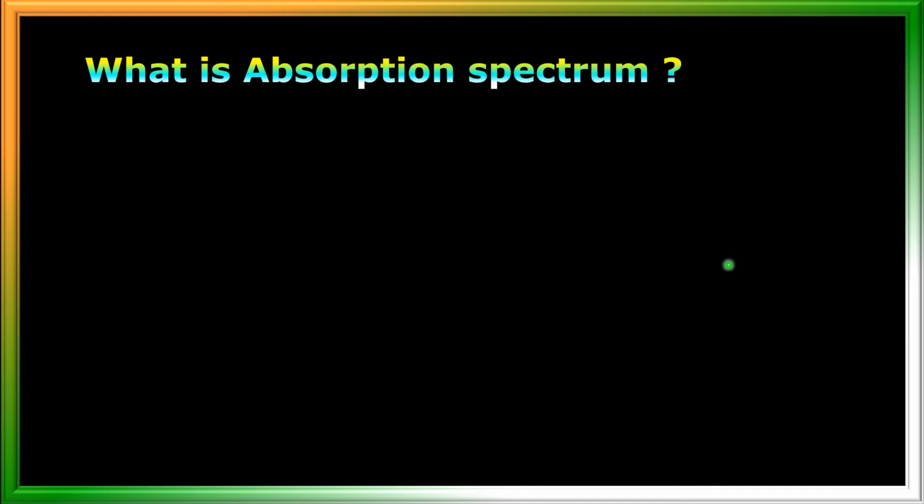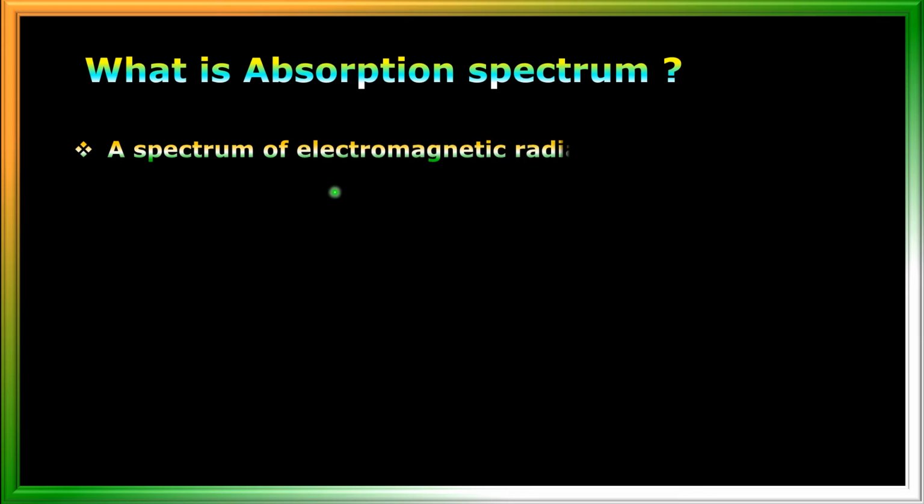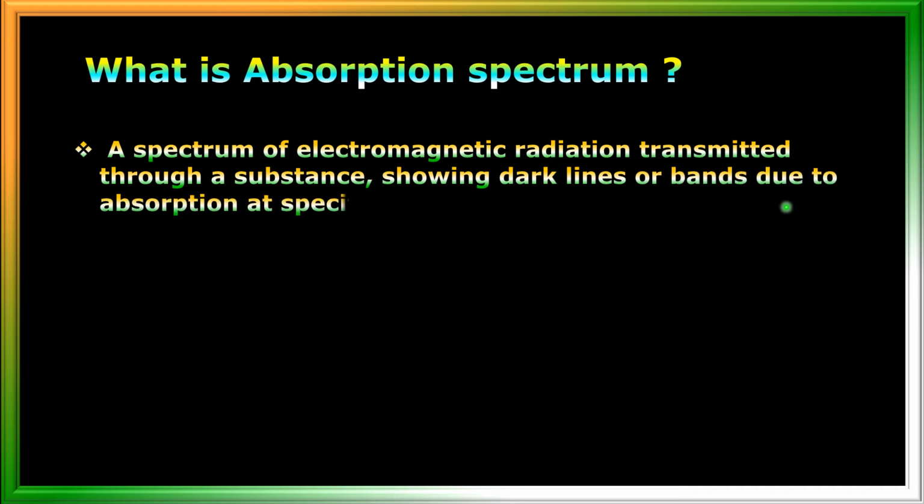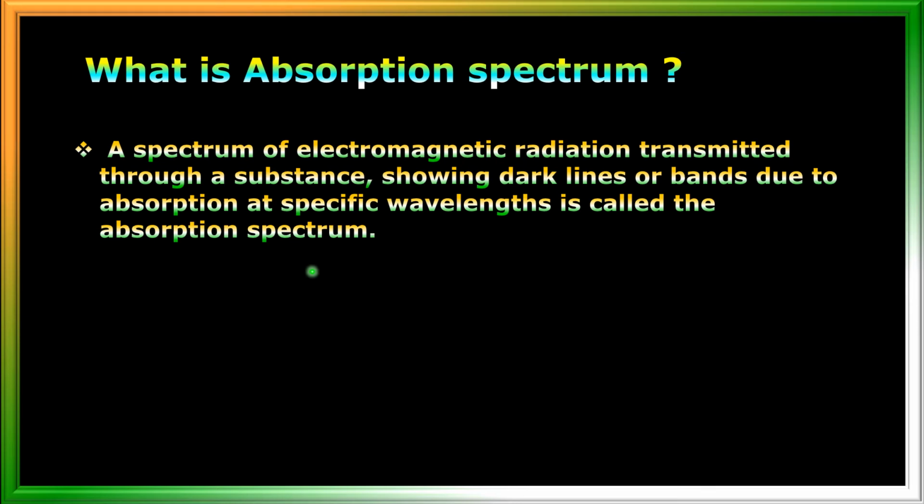Now I will explain what is an absorption spectrum. See here, what is absorption spectrum? A spectrum of electromagnetic radiation transmitted through a substance showing dark lines or bands due to absorption at specific wavelengths is called the absorption spectrum.